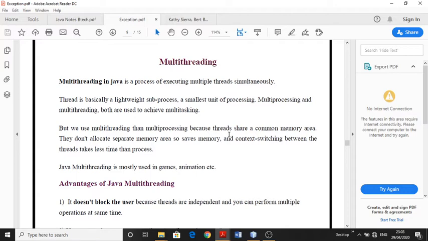We can take a typical example of threads: we are all working with Microsoft Word. Assume that multiple threads are running in Microsoft Word.